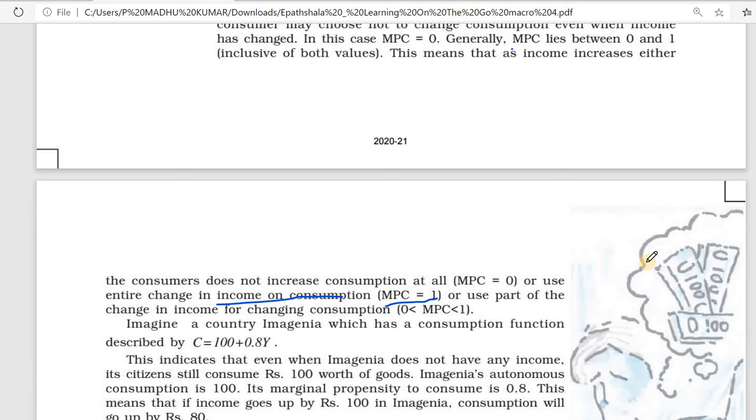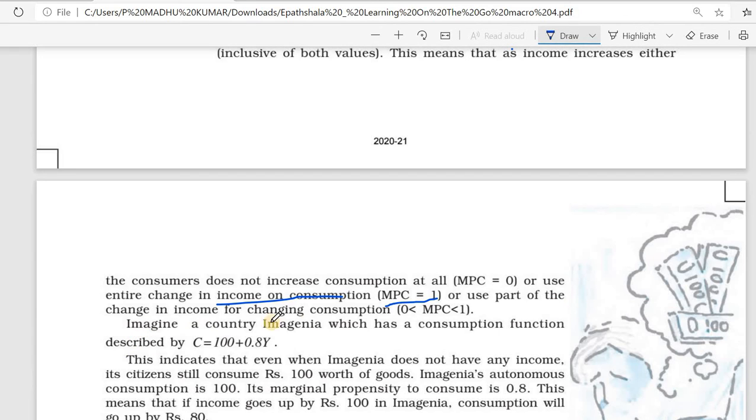So we can understand MPC is between 0 and 1.